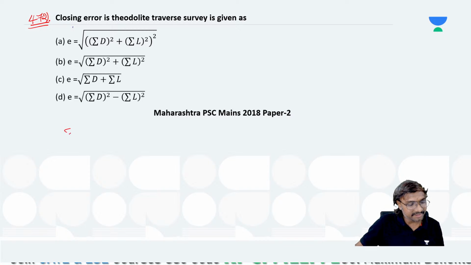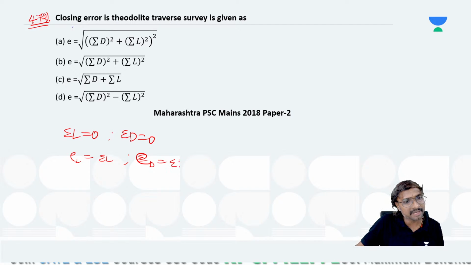Actually, the sum of the latitudes must be equal to 0 and the sum of the departures must be equal to 0. If it is not 0, it means there is an error. So the error in the latitude is nothing but the sum of the latitudes, and the error in the departure is nothing but the sum of the departures. So we can say the closing error is the square root of the sum of the departures squared plus the sum of the latitudes squared, and option B will be the correct one. Everybody said it is correct only, right?